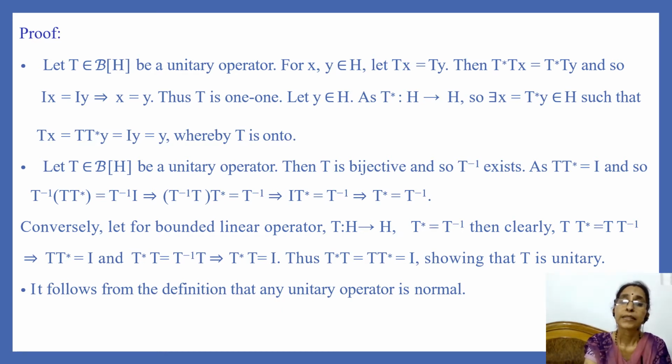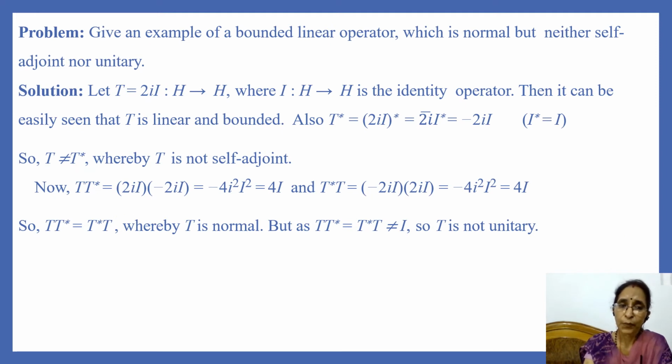And T star T is equal to T inverse into T. This implies that T star into T is equal to identity operator. Thus, we have shown that T star T is equal to T T star is equal to identity, showing that T is a unitary operator. Next, we have to show that any unitary operator is normal, which is clear from the definition itself. Now we discuss a problem.